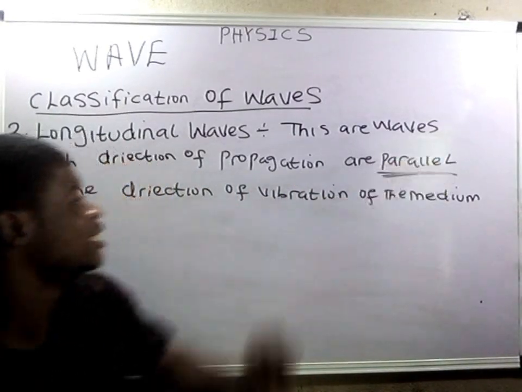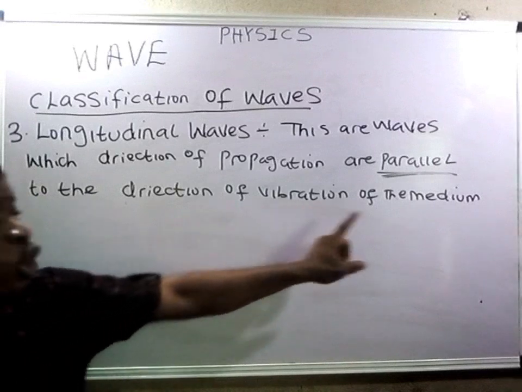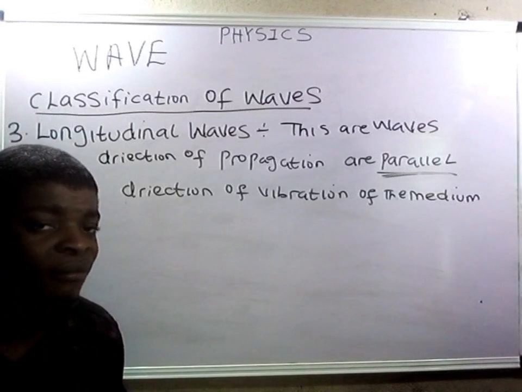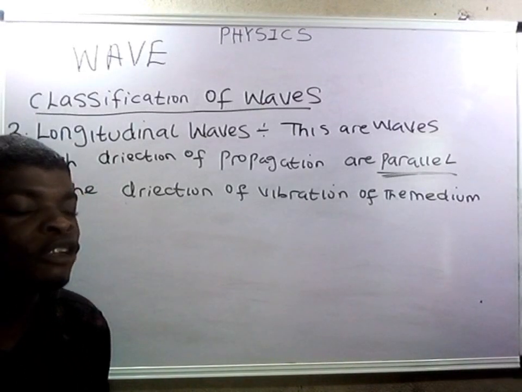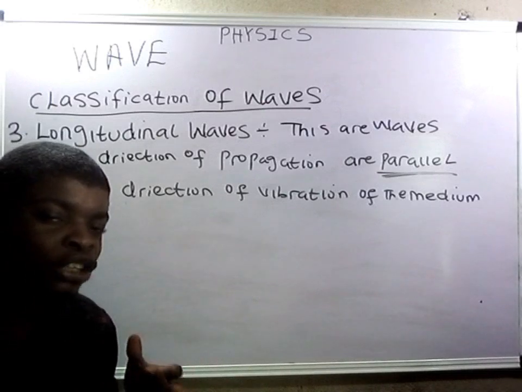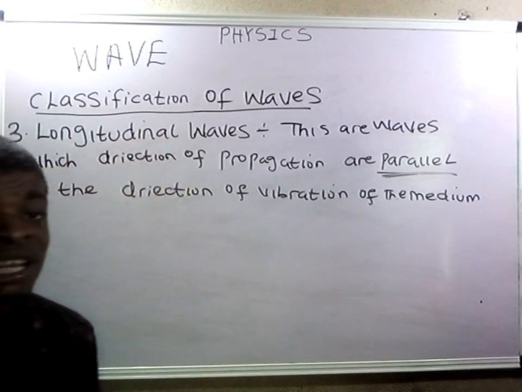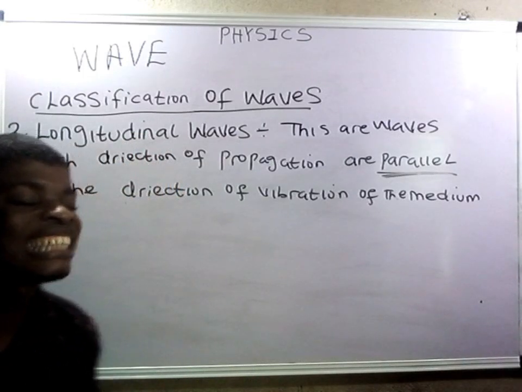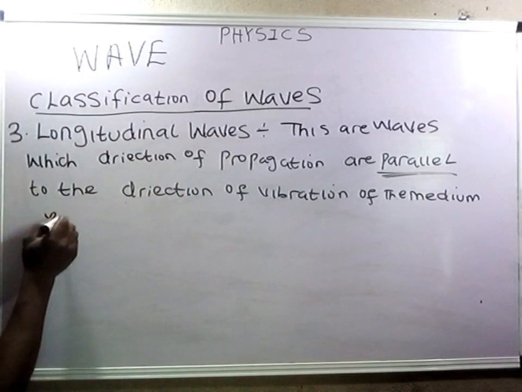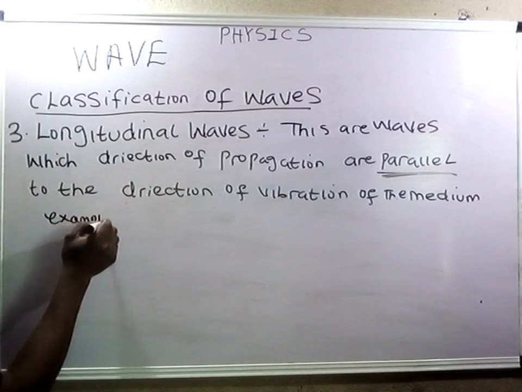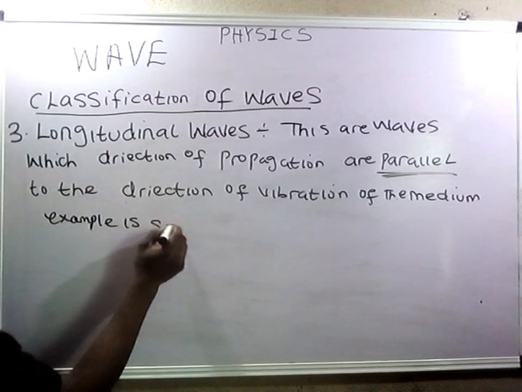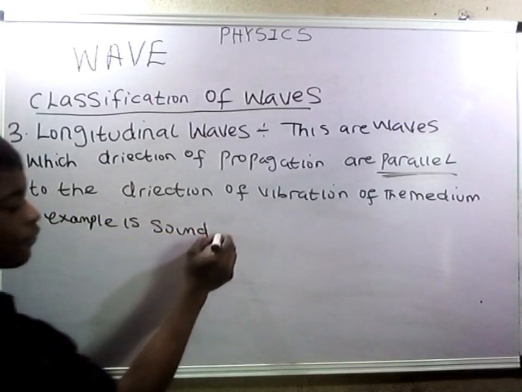Parallel must be noted, to the direction of vibration of the medium. There are examples of longitudinal waves, as we have earlier on electromagnetic waves and mechanical waves. A good example is sound waves.